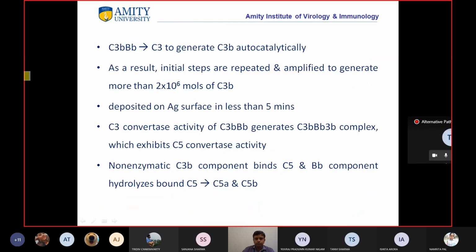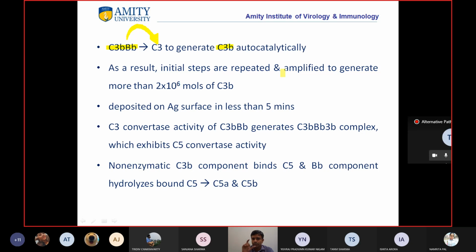Okay. So now you have this C3bBbP, which is C3 convertase. What this will do, it will act on C3. तो और भी तो C3 molecules घूम रहे हैं circulation में. So this complex will act on C3 to generate C3b. And now you have a lot of C3b. As a result, initial steps are repeated and amplified.